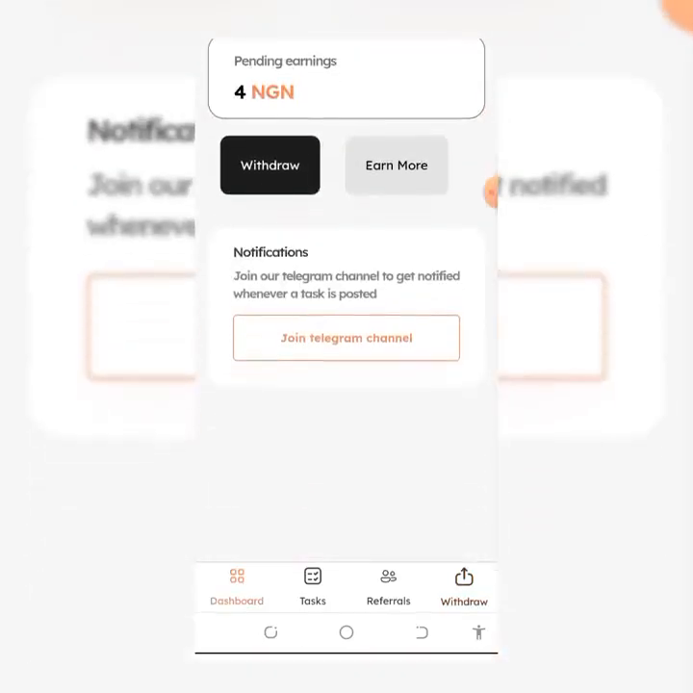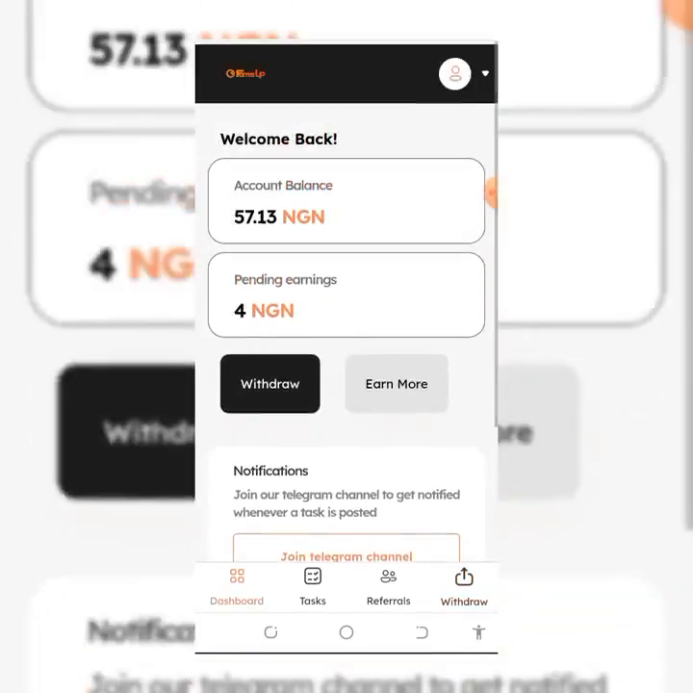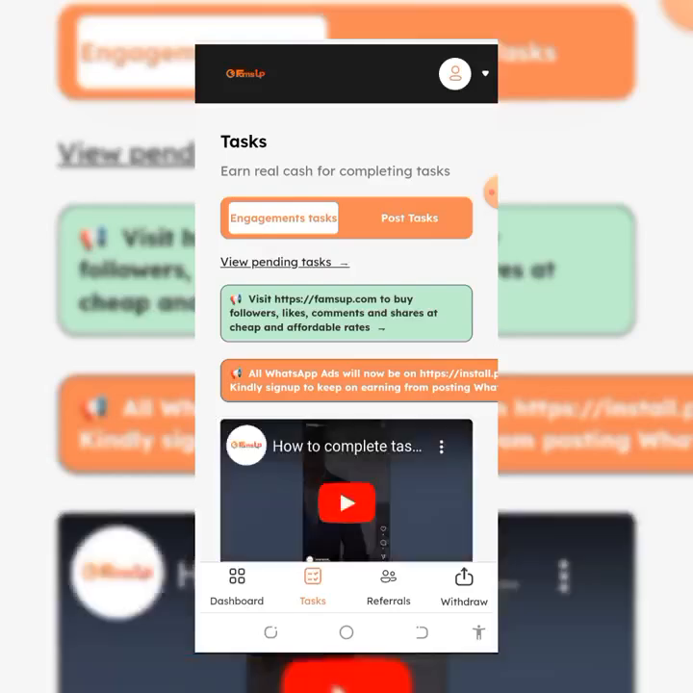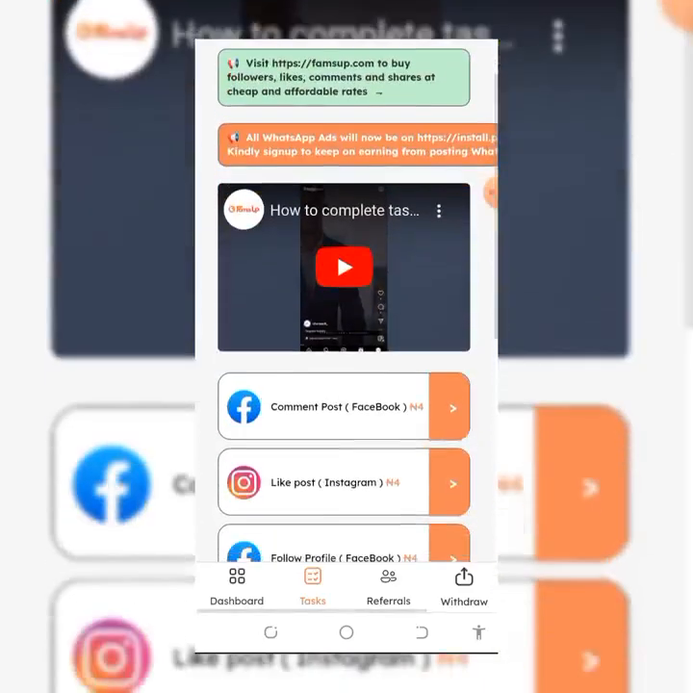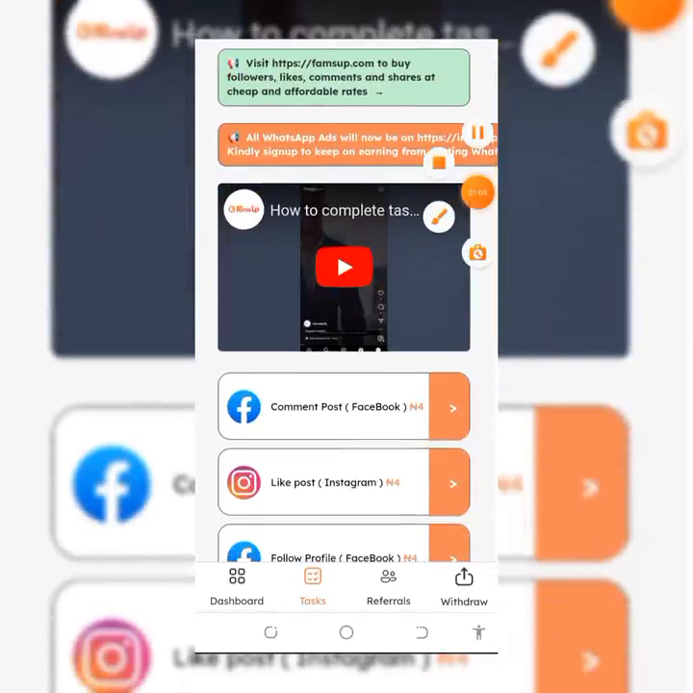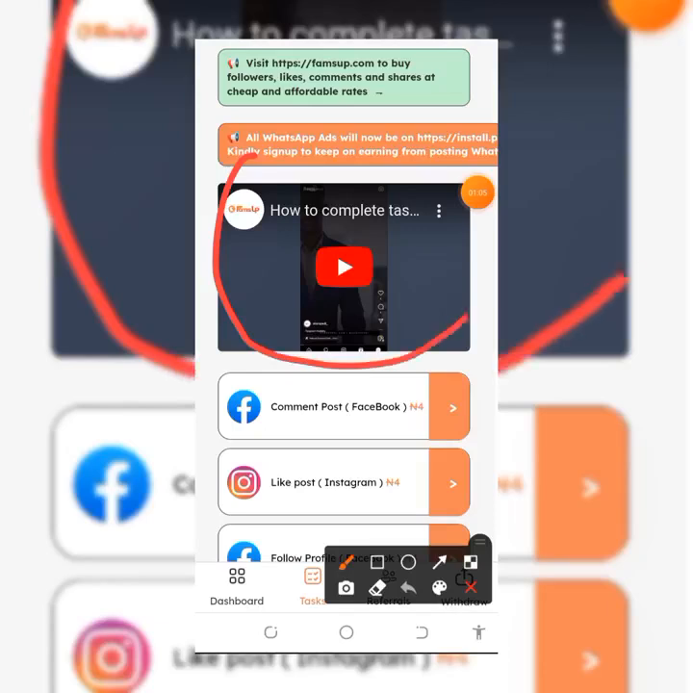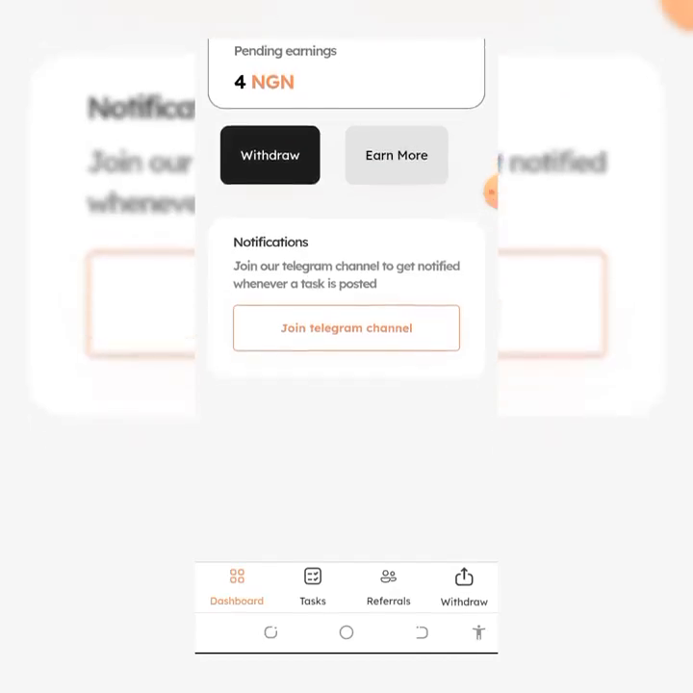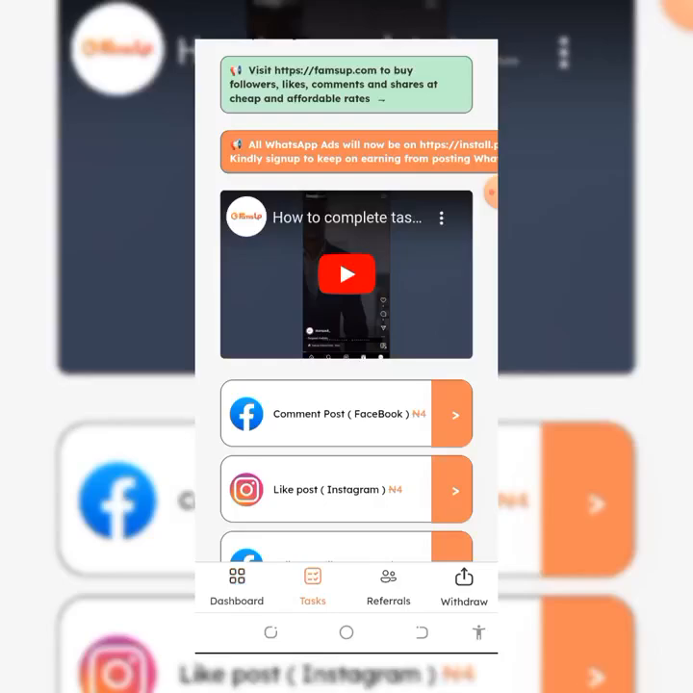Make sure you join their Telegram. Look at the task given to you. It is necessary for you to watch how to complete tasks. Don't say you know how to do it. You have to follow their own pattern. I have a pending 4 naira because I did not follow the normal process. This is how it accumulates for me and makes money.